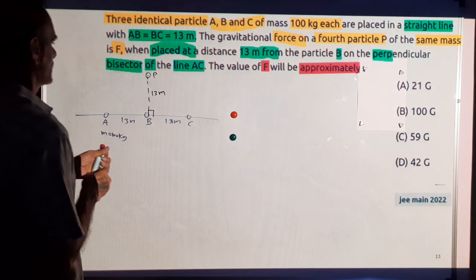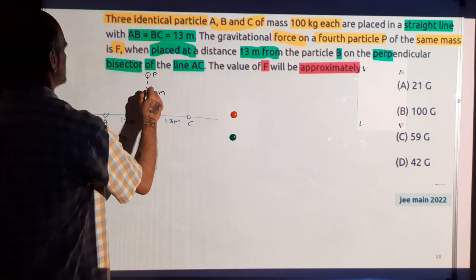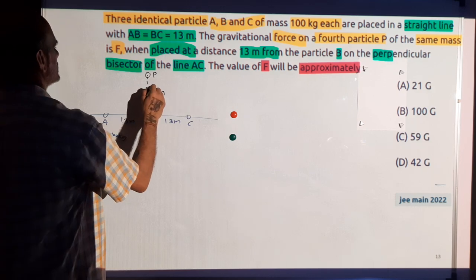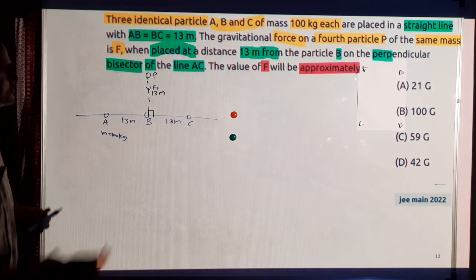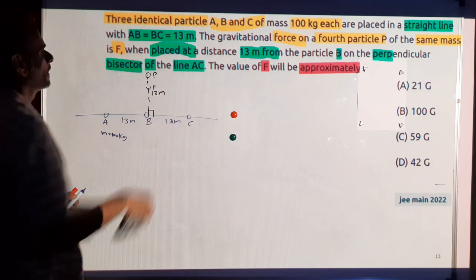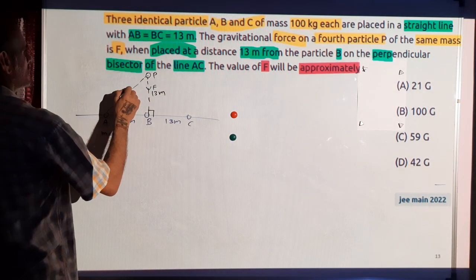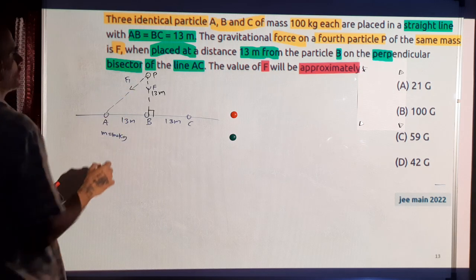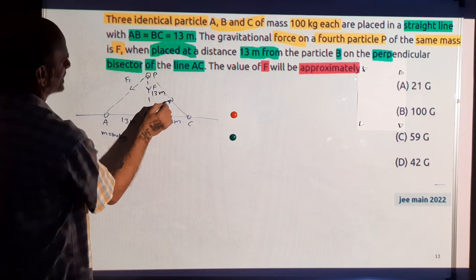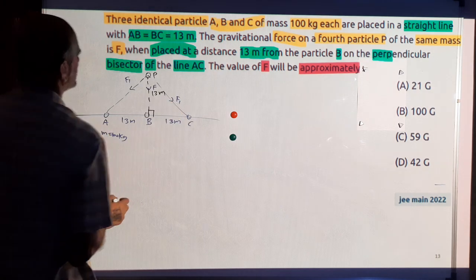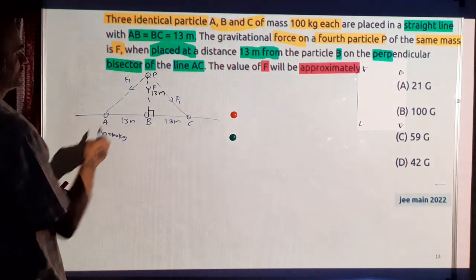So the force on this one due to B will be in this direction. Let me call this force F1 or F. And this force, we call it F1. And this force, the magnitude is again F1, but the direction is different. So the total force is the vector sum of these three forces.